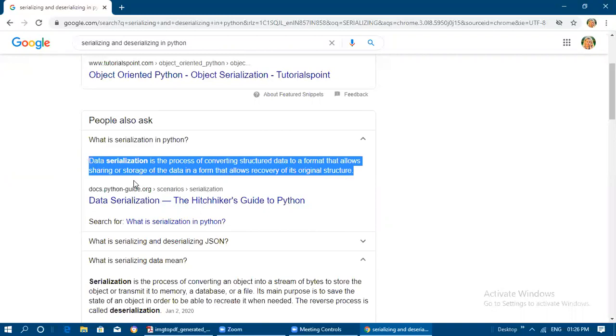Whenever we share or store the data in a format, and afterwards we recover that file from that location, it should not affect the structure of the data we have written. It should be recovered back as the original structure. That is only known as serialization. Whenever we are writing, serialization takes place, and deserialization is the opposite of serialization. That is, from a byte stream it is converted back into the object hierarchy. That is known as deserialization.